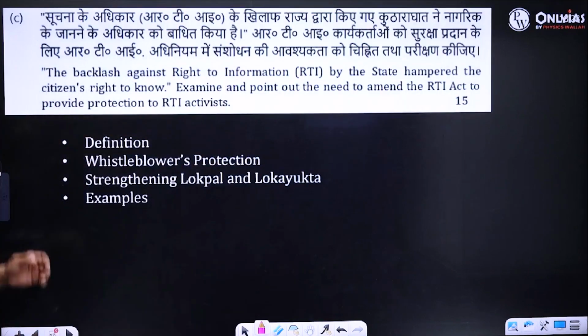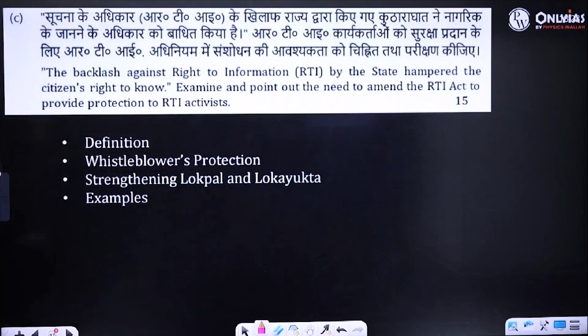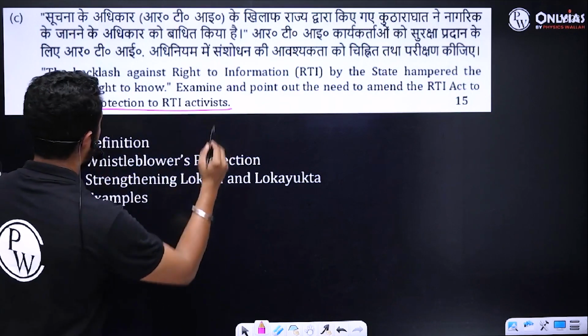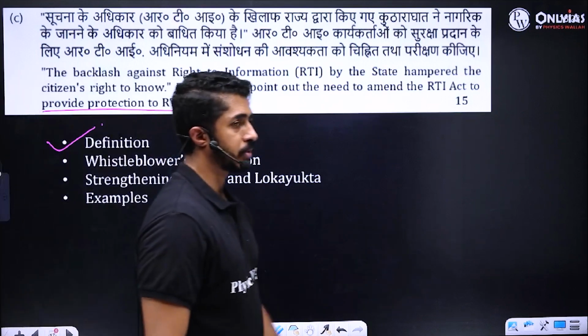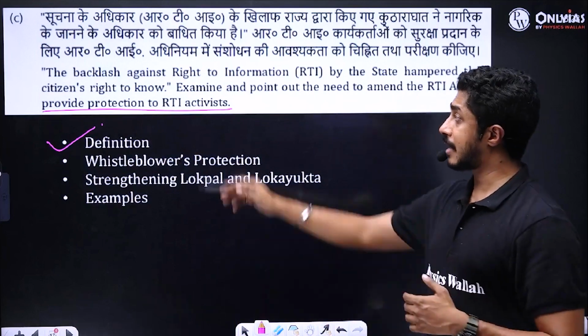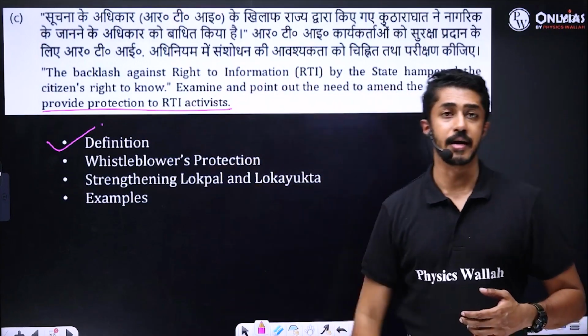The backlash against right to information by the state hampered the citizens' right to know, examine and point out the need to amend the RTI Act to provide protection to RTI activists. Obviously, start with definition. So, examine. Backlash against RTI by the state hampered the citizens' right to know.